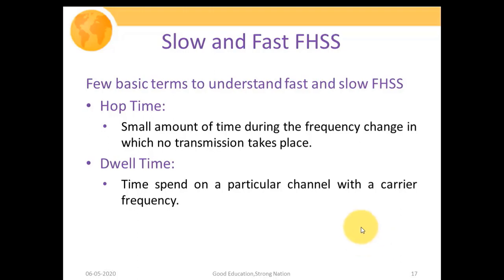Now we are going to discuss the two variants of the frequency hopping spread spectrum system, that is, slow hop frequency hopping spread spectrum and fast hopping frequency hopping spread spectrum. Before we discuss what they are, let us discuss a few basic terms in order to understand fast hopping and slow hopping systems.